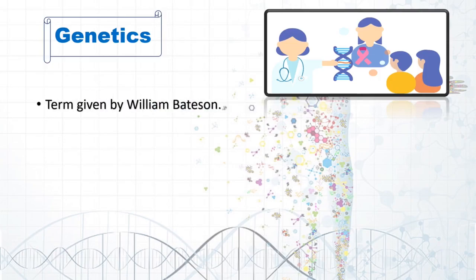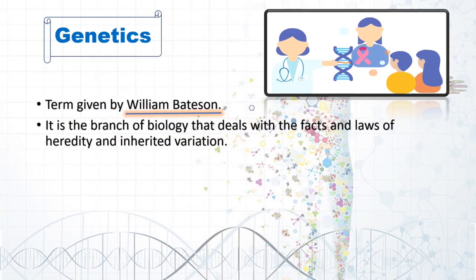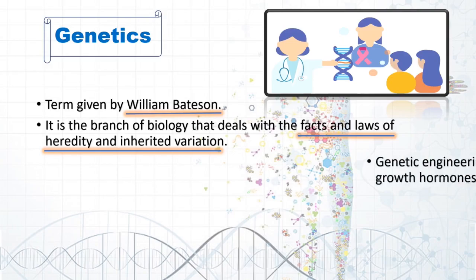Genetics. It is the term given by William Bateson. It is the branch of biology that deals with the facts and laws of heredity and inherited variation. Basically, genetics studies all the factors affecting an individual's genotype and phenotype. Now, there are two branches of genetics: genetic engineering and genetic counseling.